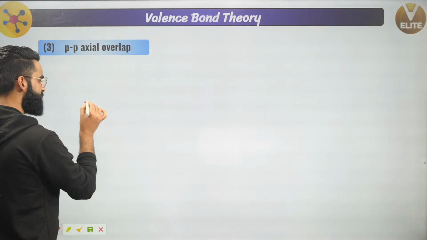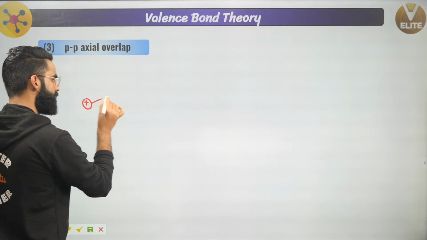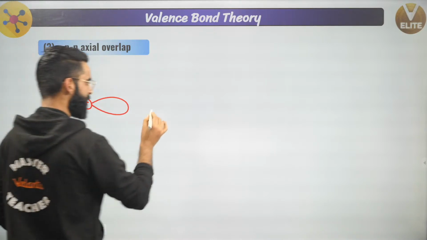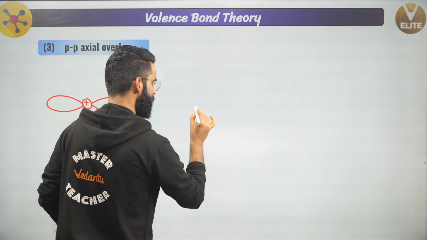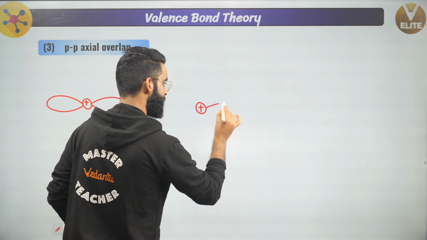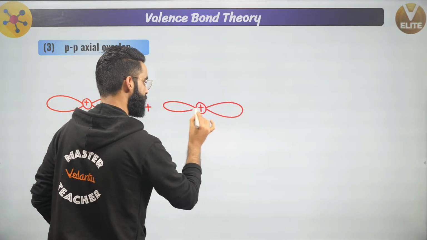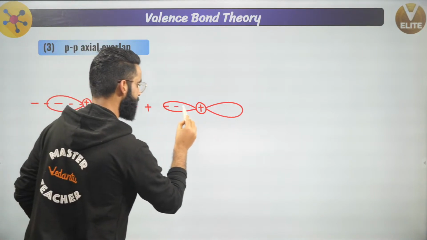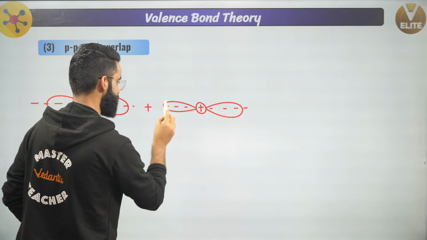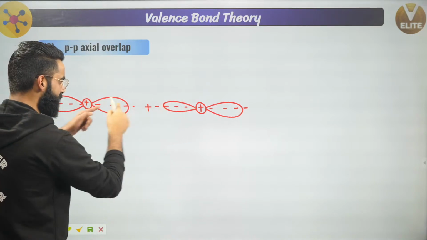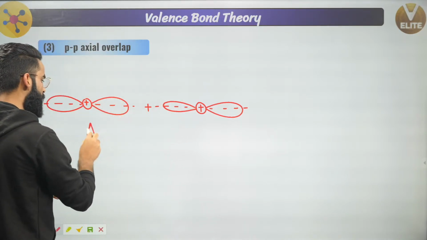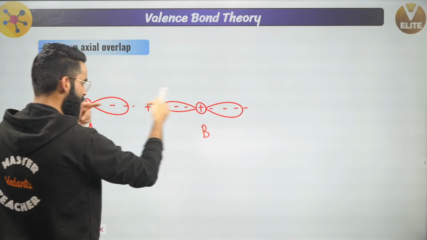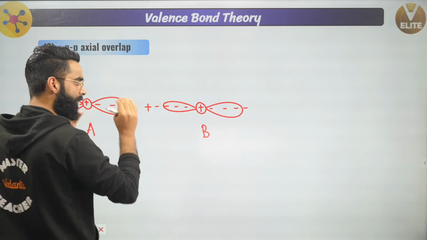Let's assume this is the p orbital of one atom, and it's going to show the axial overlap with the p orbital of another atom. This is, for example, the p orbital of one more atom, correct? And they are going to do the overlap along the axis, right? So people, this lobe of the p orbital of atom A and this lobe of the p orbital of atom B, they are going to overlap head on, okay?